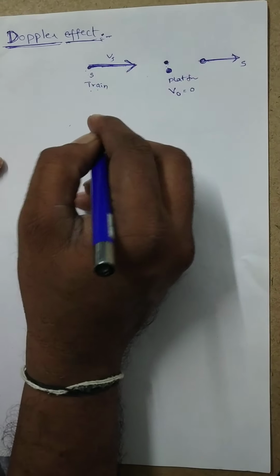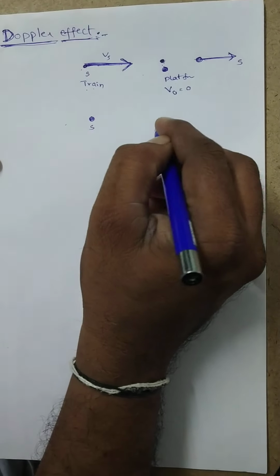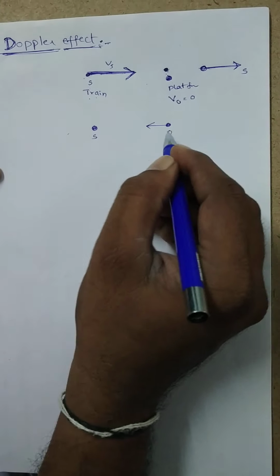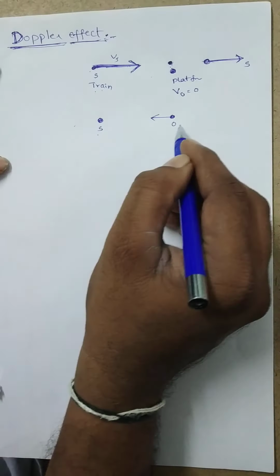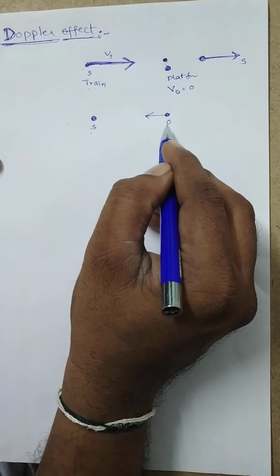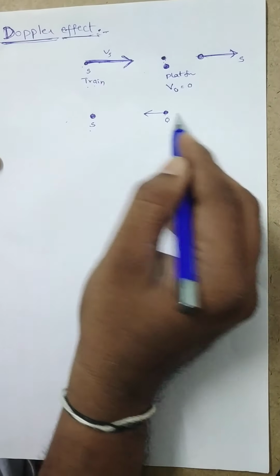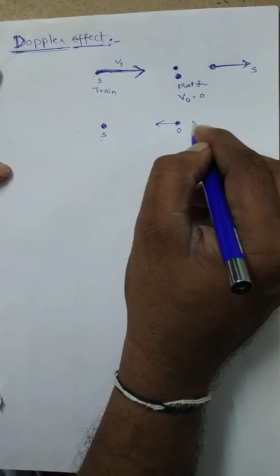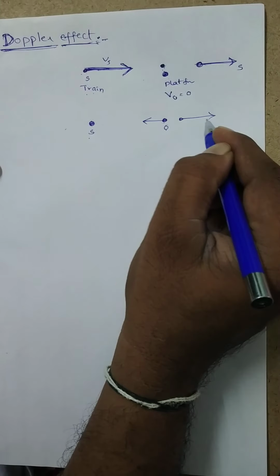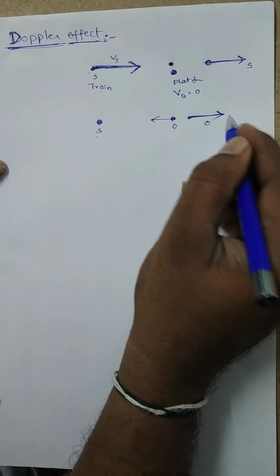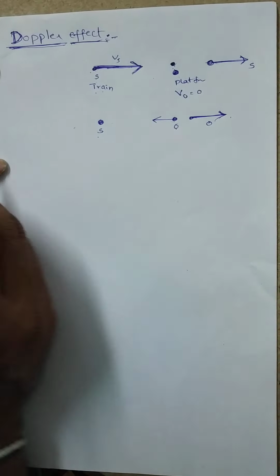In the same sense, let the source be at rest, and maybe the observer is moving towards the stationary source. In that situation also, the observer hears a sound of increased frequency. Or if the observer is moving away from the stationary source, the observer can hear a sound of decreased frequency.